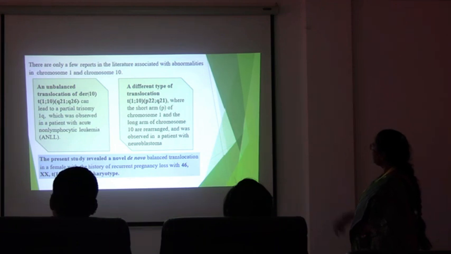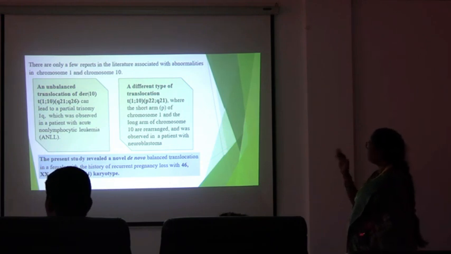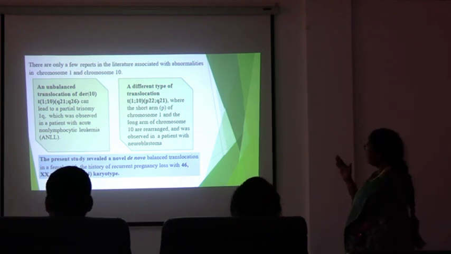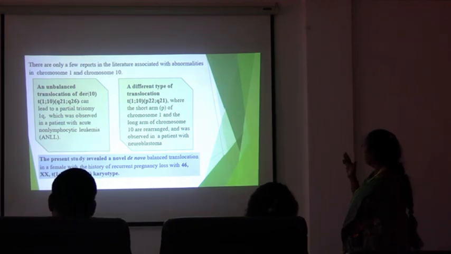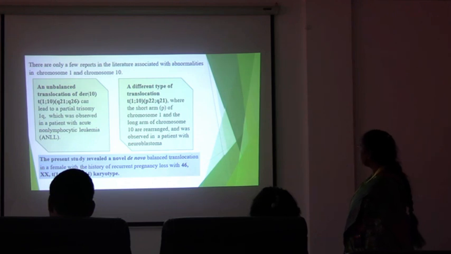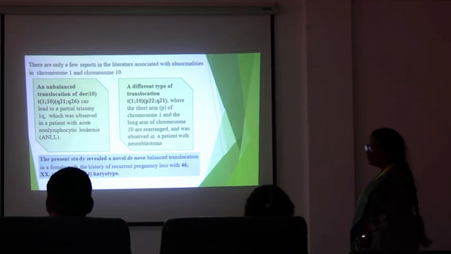Very few reports are seen in patients. Translocation between 1 and 10 was seen in one case with acute non-lymphocytic leukemia, and in another patient with neuroblastoma, whereas the present study revealed a de novo balanced translocation in a female with a history of recurrent pregnancy loss, with the karyotype 46,XX,t(1;10), q32 and p14.